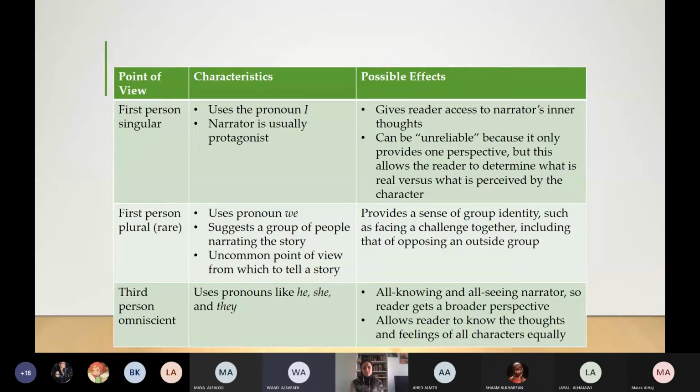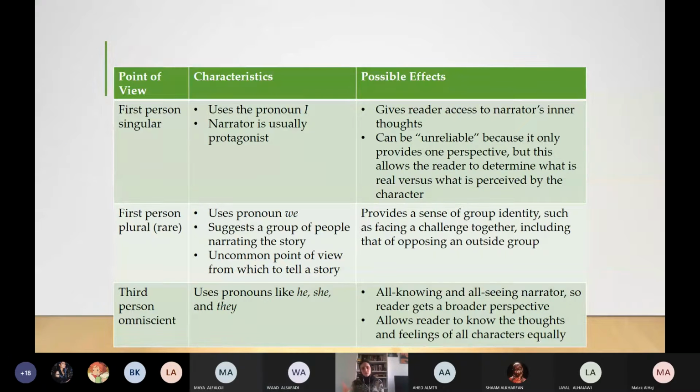Okay. Gives reader access to narrator's inner thought. Can be unreliable because it only provides one perspective. This allows the reader to question what is real versus what is perceived by the character.